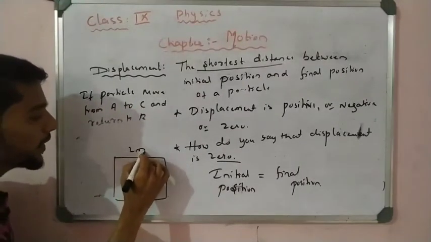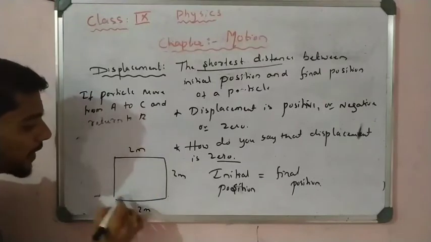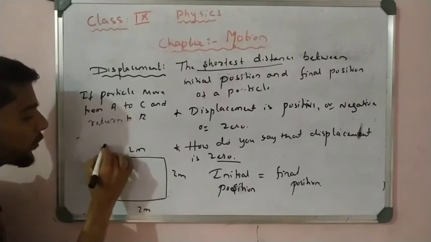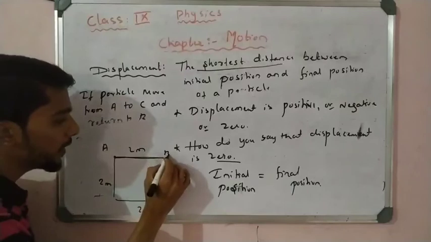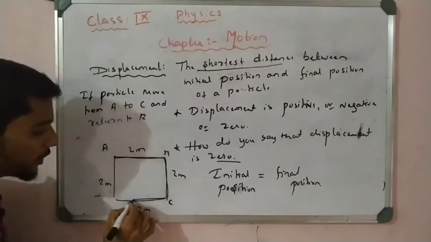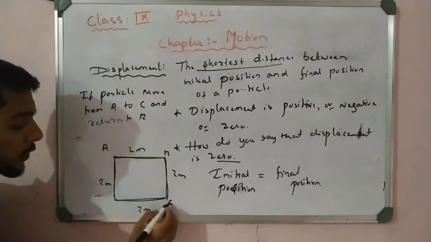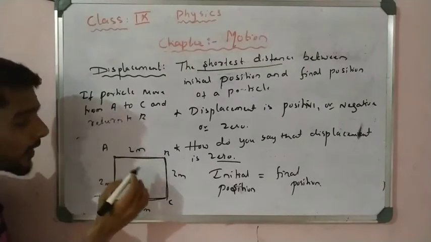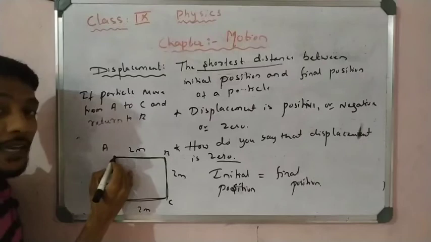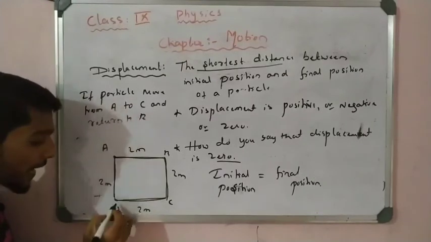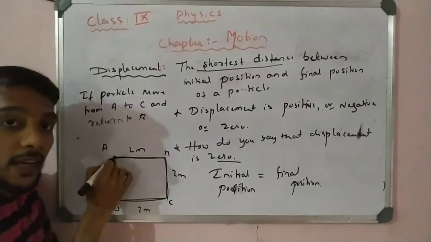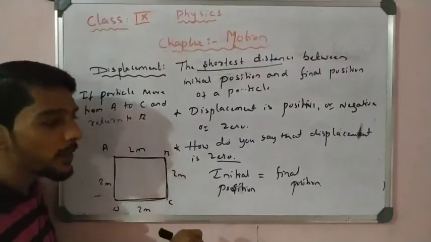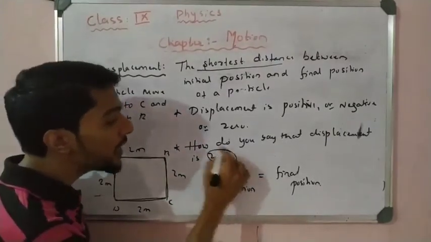It is 2 meter, 2 meter, 2 meter, 2 meter. Now the object goes from A to B, B to C, C to D and D to A. Total distance is 8 meter, but displacement here: the starting point is A, the ending point is also A. So the ending point and starting point are the same, so we say that displacement is 0.